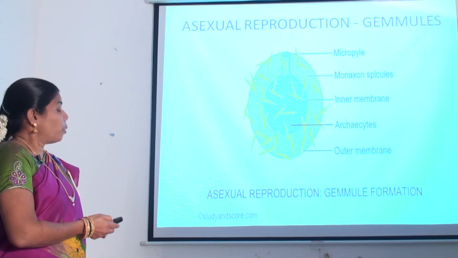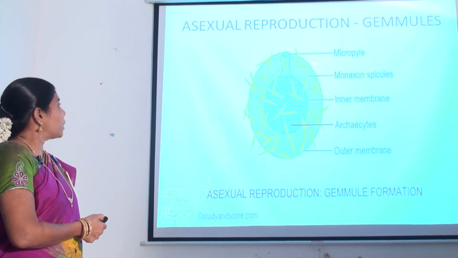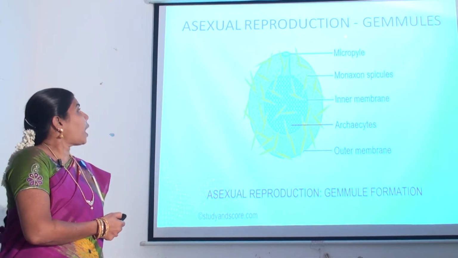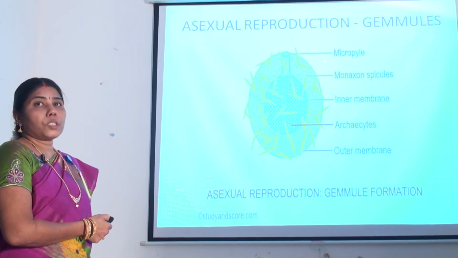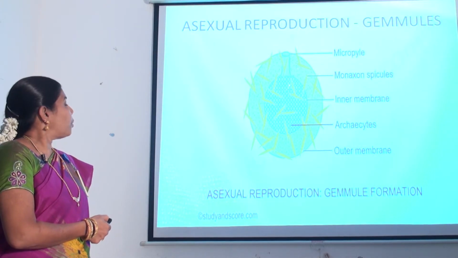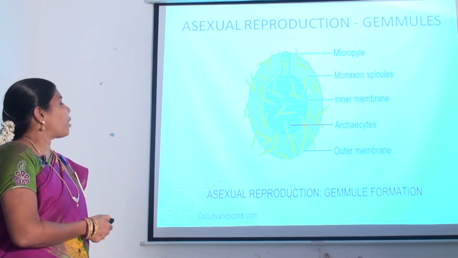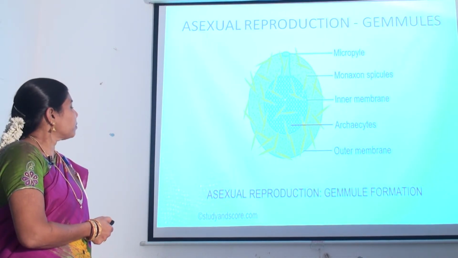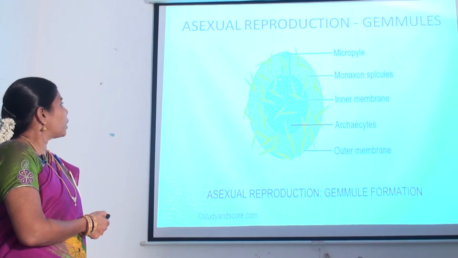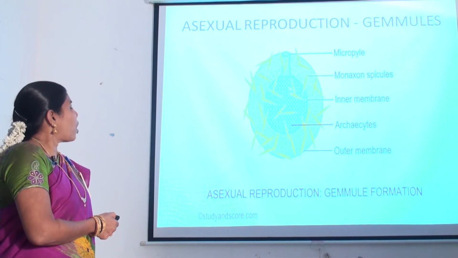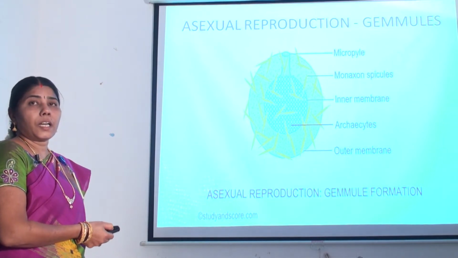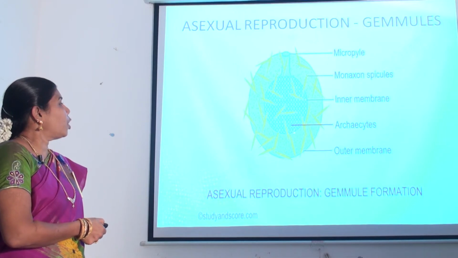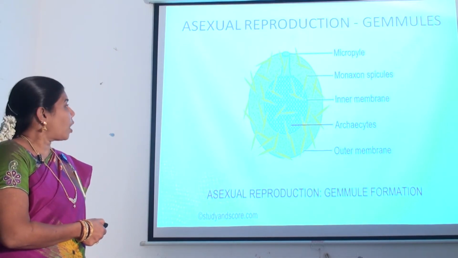Next, by gemmule production. Gemmule production is a method of asexual reproduction during unfavorable condition. Gemmule is an endogenous bud. Gemmule consists of a collection of amoebocytes or archaeocytes containing reserve food. The amoebocytes are enclosed by a capsule formed of an outer chitinous layer and an inner chitinous layer. The wall of the capsule is fitted with a monoaxon spicule or amphidisc.